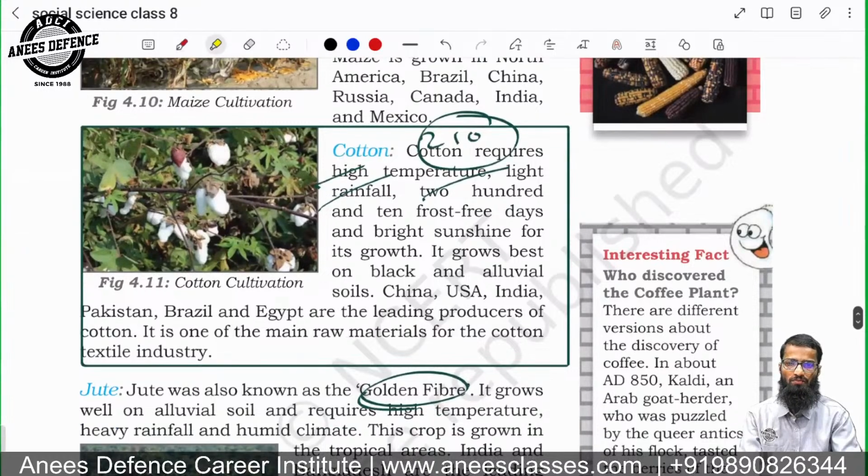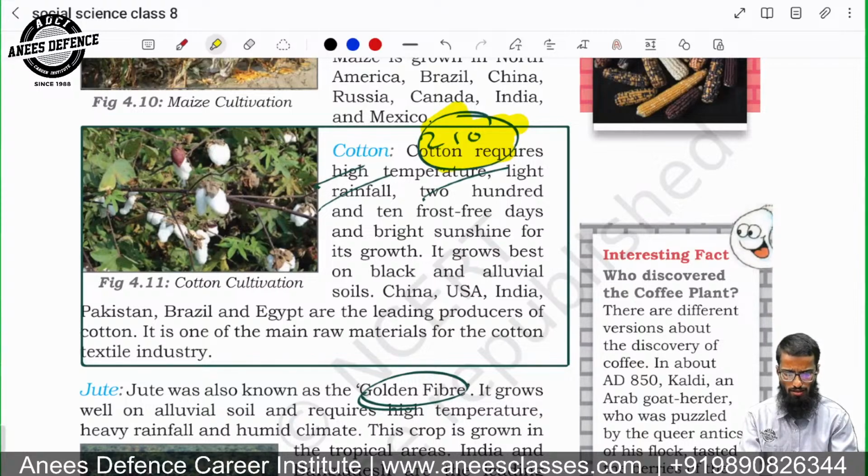Next is cotton. Cotton requires high temperature, high rainfall, and an important trap is that you need 210 frost-free days and bright sunshine for its growth. So this is important. They can ask which crop requires 210 frost-free days for growing and bright sunshine? It is cotton.